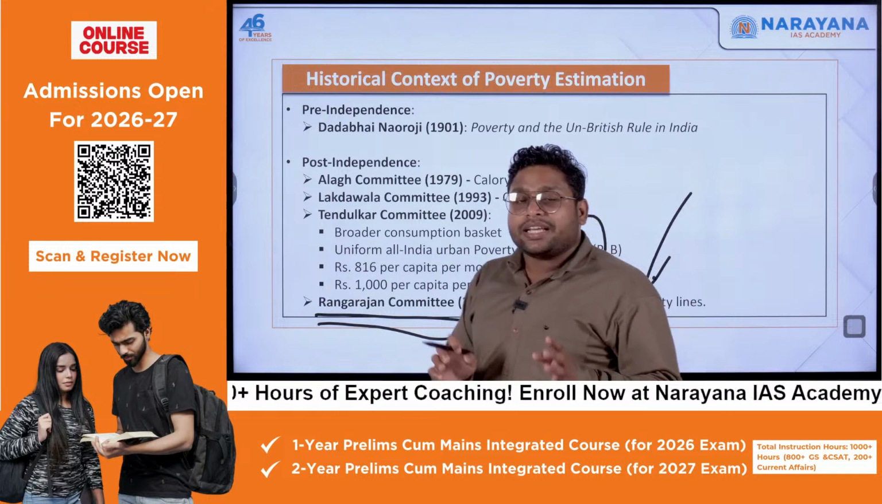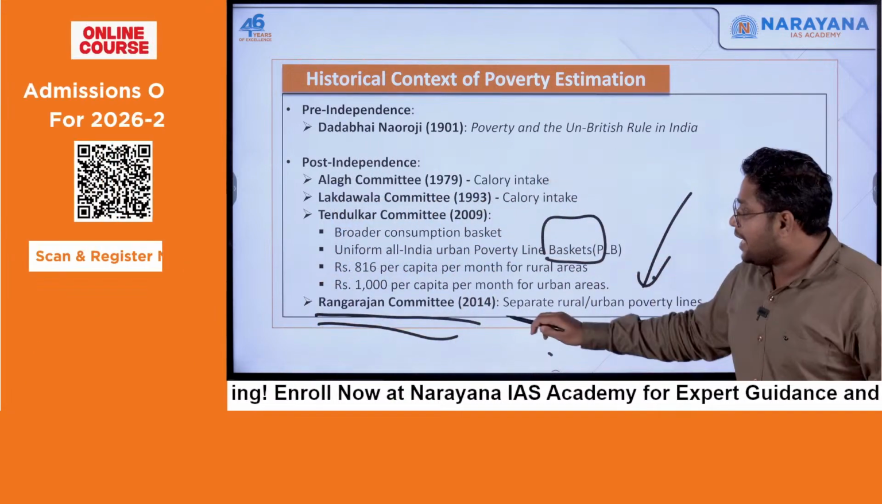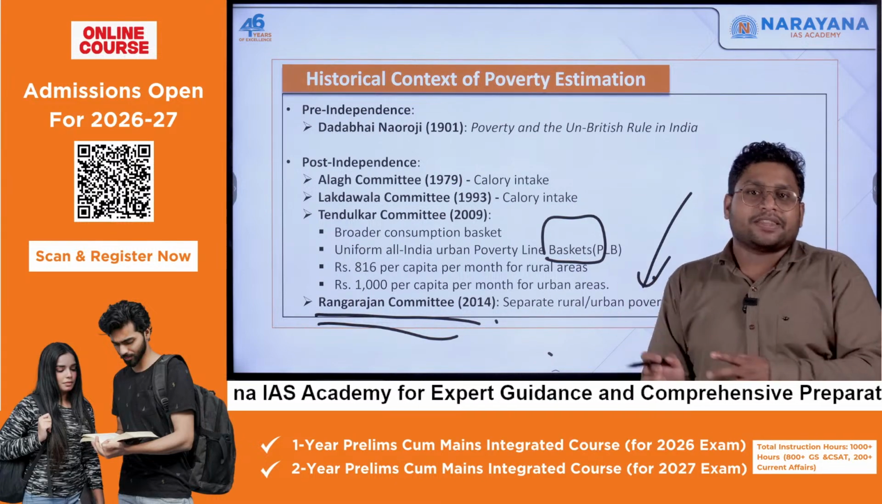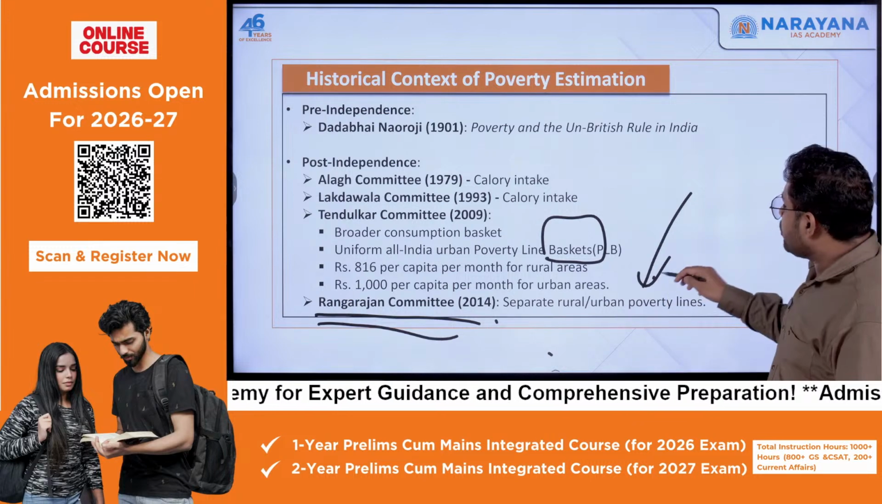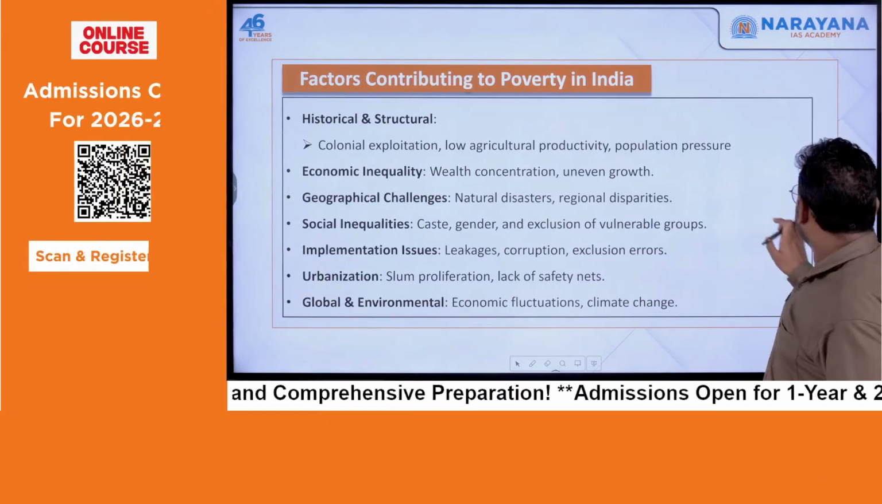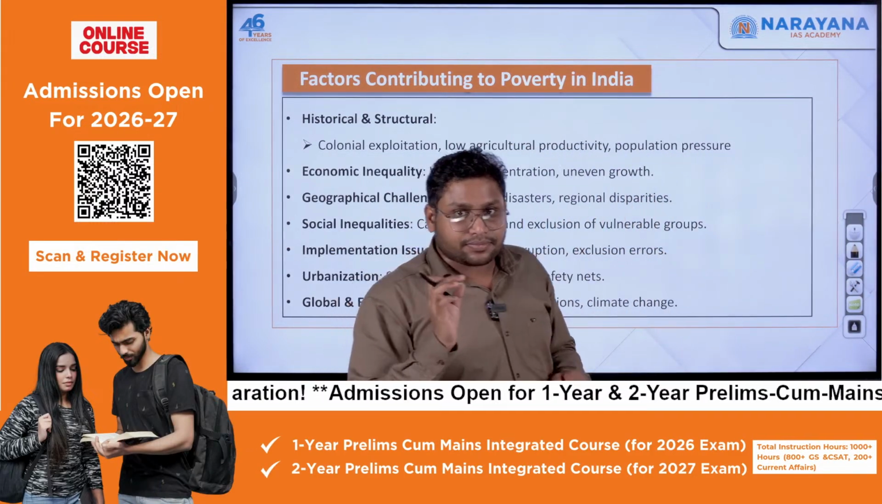In the Tendulkar committee, the same basket was used. In the case of the Rangarajan committee, they used a separate basket for rural areas and a separate basket for urban areas. But the government did not take this report very seriously, and the criticism regarding poverty estimation still continues.